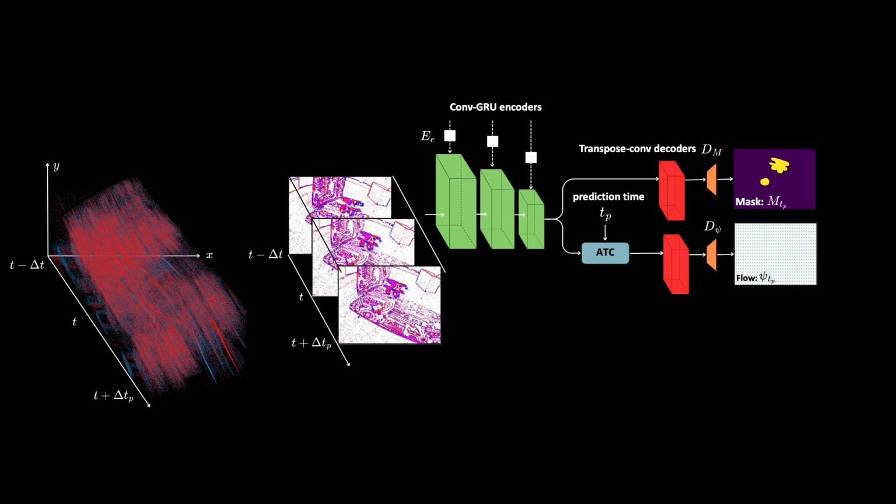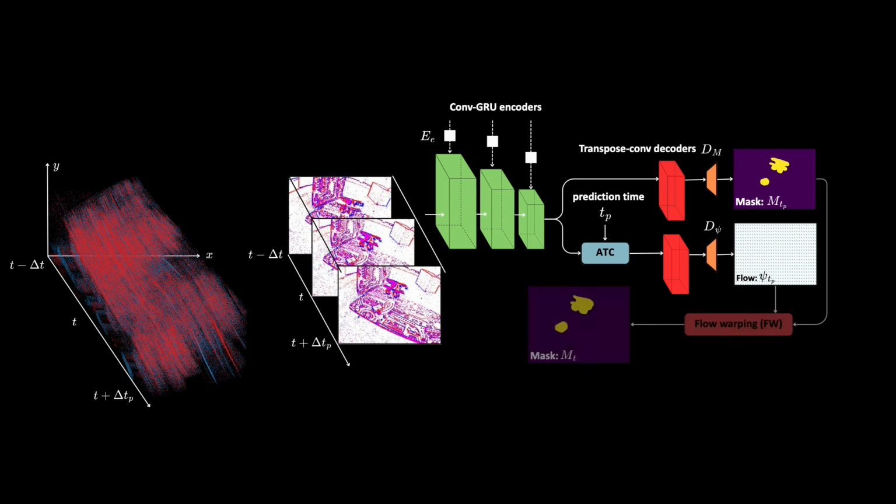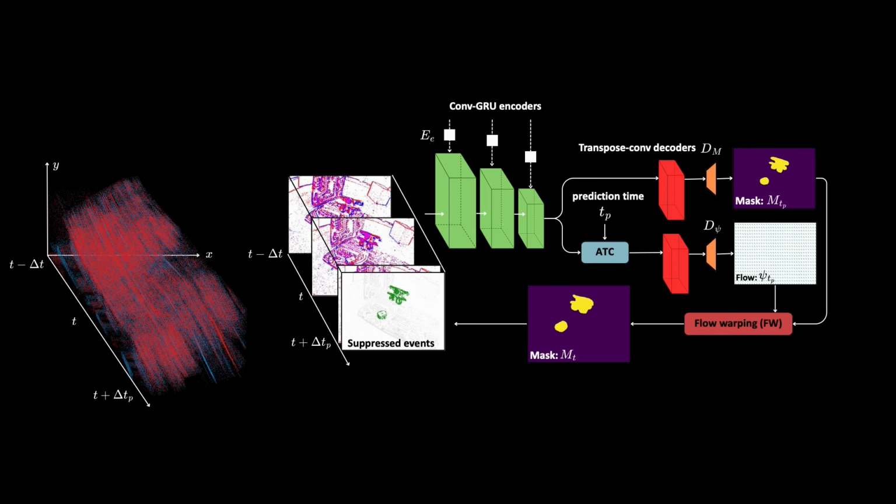Next, we modulate the input features based on a target future time. We do this using our novel Attention-Based Time Conditioning module, which we call ATC, to estimate forward optical flow. Using this optical flow, the mask is warped forward in time so it aligns perfectly with the incoming events. This cleanly separates the independently moving objects from the background. Because we forecast into the future, we successfully compensate for computation time while running at 173 Hz.